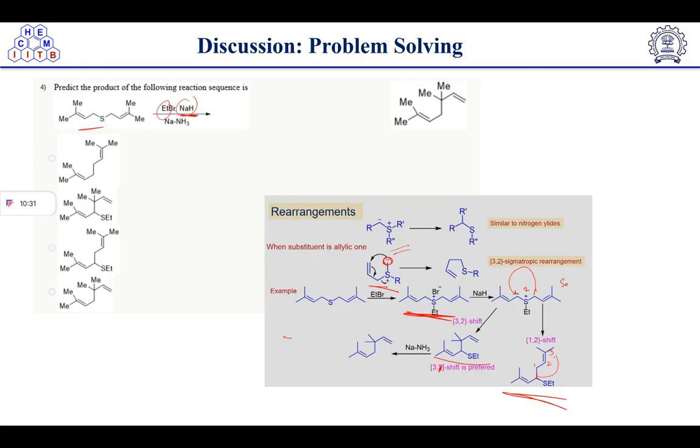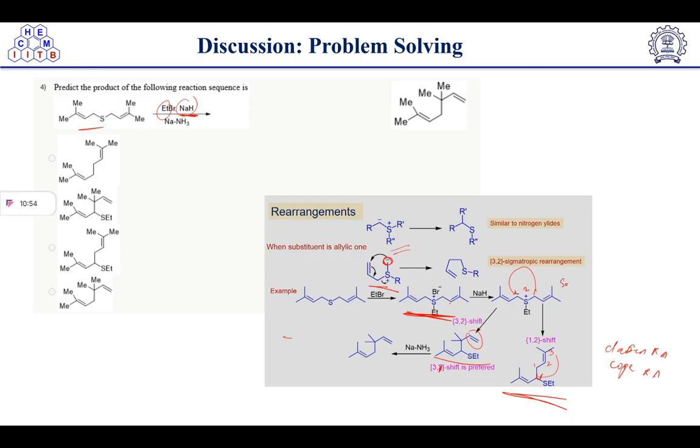So you can see 3 and 1 bond formation, a new bond formation, will take place, and in between 1 and 2 a new double bond will occur, this way. We have discussed this in the Claisen rearrangement reaction and Cope also. So all the three sigmatropic shifts we have discussed, right? So this is a 3,1 sigmatropic shift.